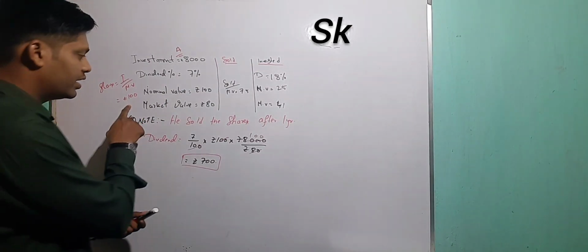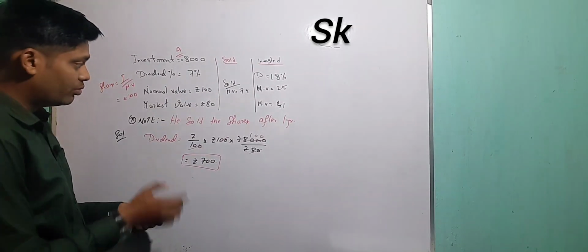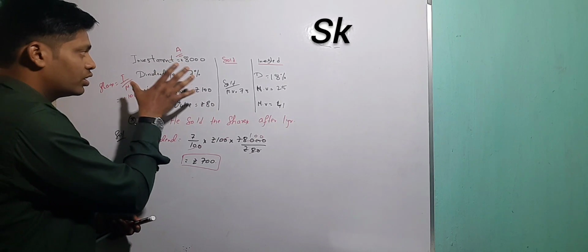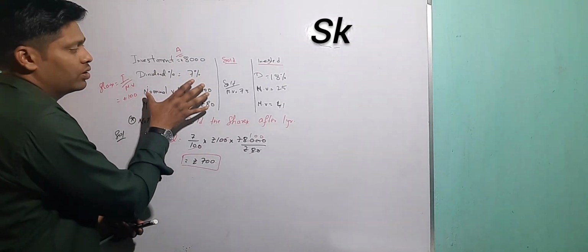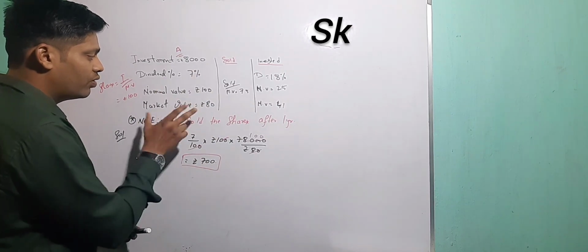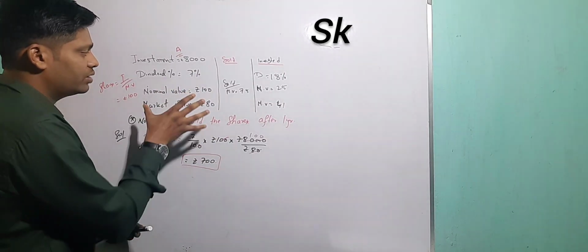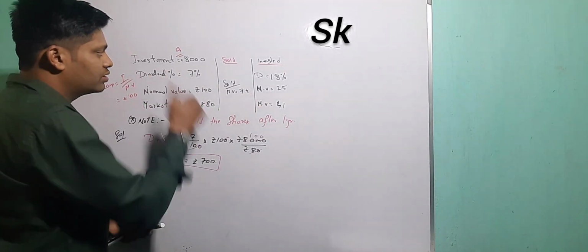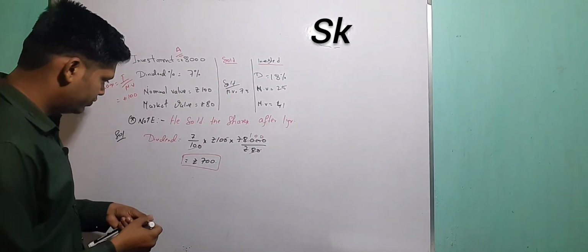After selling 100 shares, I will have some amount. What is that amount? Because the chapter is not closed, I have to close this company A's account by getting the dividend and the invested amount. So I got the dividend, done. One more thing is that I have to get the investment. How much am I going to get by selling this? Then it is closed, and I will go for the next one.